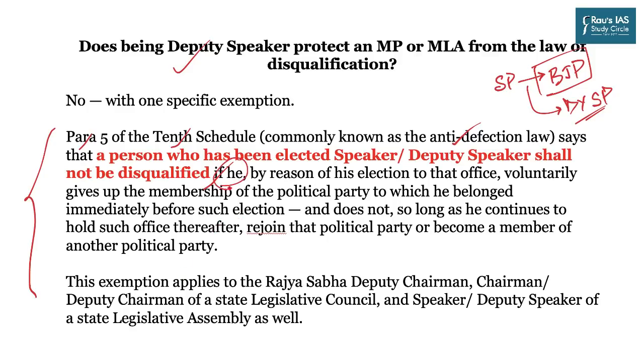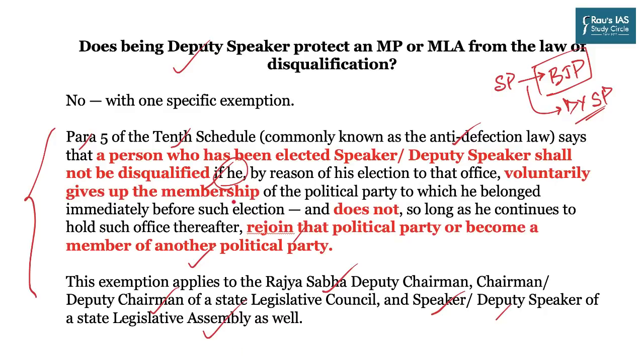But there is an if also. If he, by reason of his election to that office, voluntarily gives up the membership of the political party to which he belonged immediately before such election and does not, so long as he continues to hold such office thereafter, rejoin that political party or become a member of another political party. This exemption applies to the Rajya Sabha Deputy Chairman, Chairman, Deputy Chairman of the State Legislative Council, and Speaker and Deputy Speaker of the State Legislative Assembly as well.